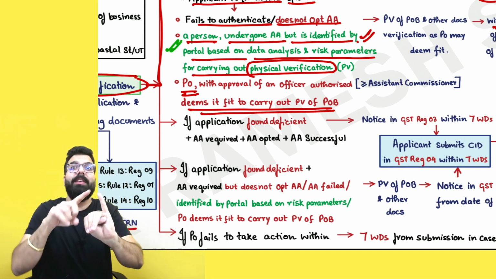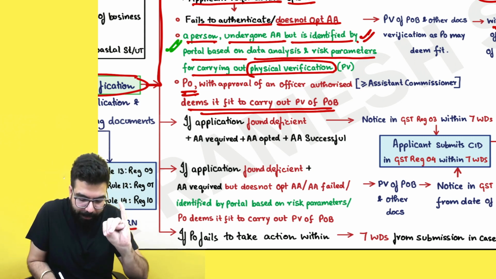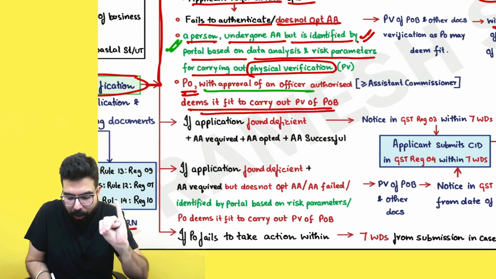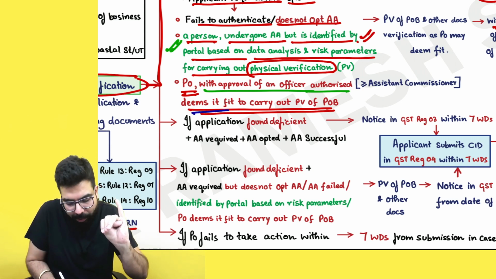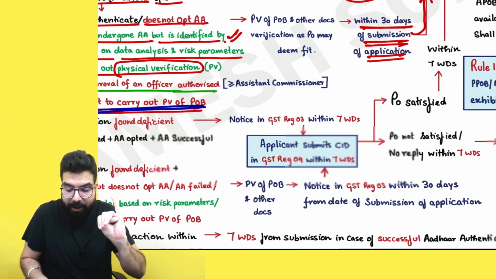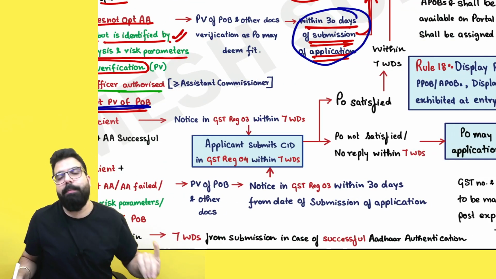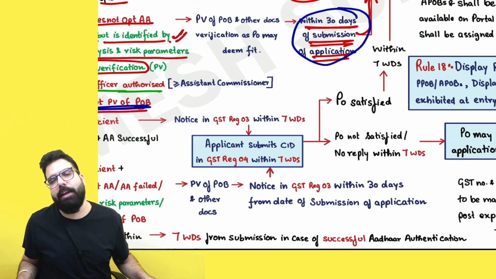If proper officer identifies you, this was already there. If the proper officer with the approval of the officer authorized, that is greater than equal to assistant commissioner, if proper officer wants, then also he can carry out the physical verification. And in this scenario, 30 days becomes the time limit for going ahead and granting you the registration.